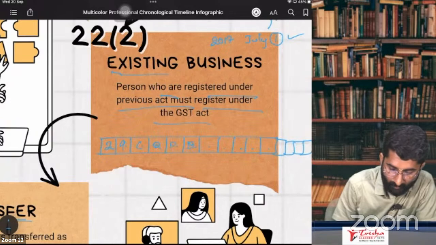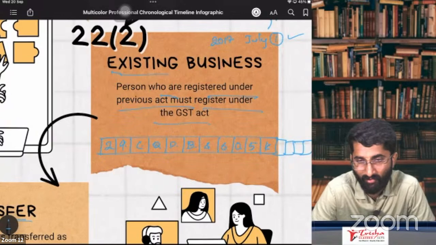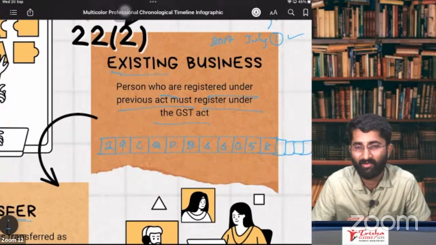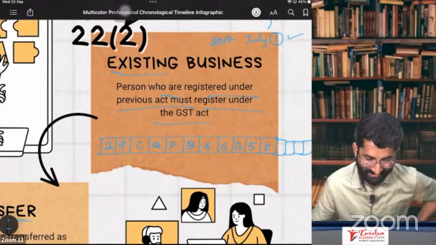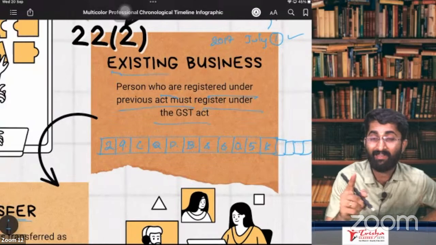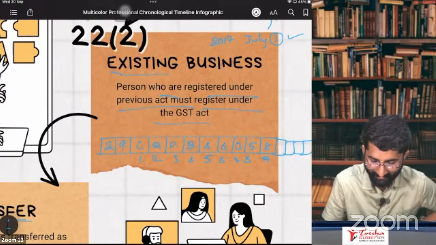CQPB 4605K. Example, I don't know whose PAN number this is. Definitely, I don't know. I'm so sorry. It is not my PAN. I cannot disclose my PAN, no. Simply, why take trouble? That's for students. So CQPB 46, there will be 10 digits. PAN will be 10 digits. See, 1, 2, 3, 4, 5, 6, 7, 8, 9. Yeah, man. D. I will take it as D. And 6054K.